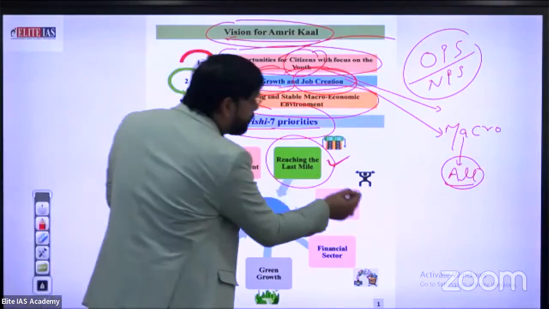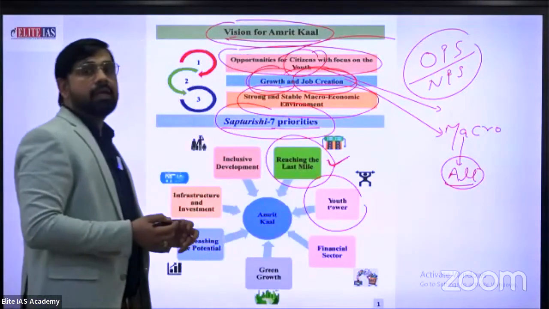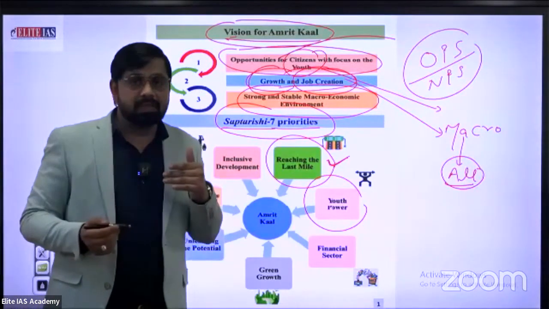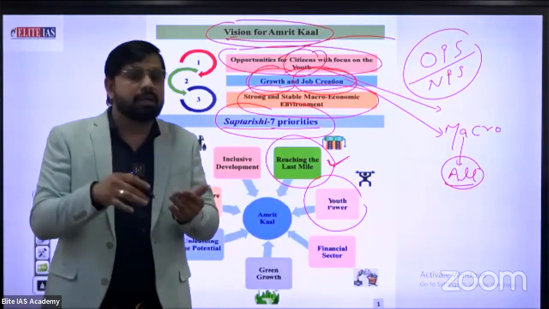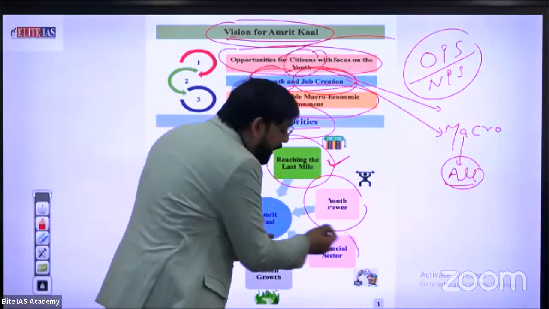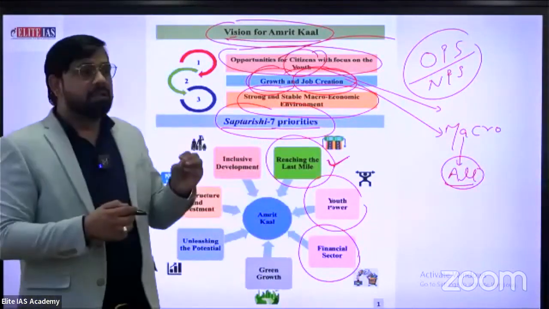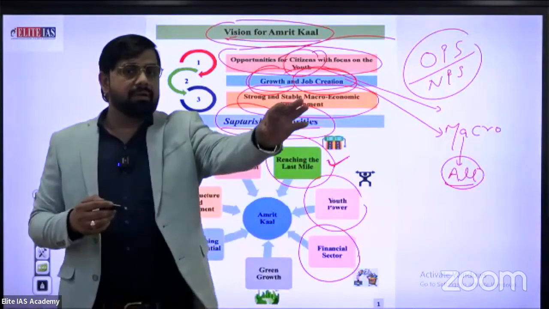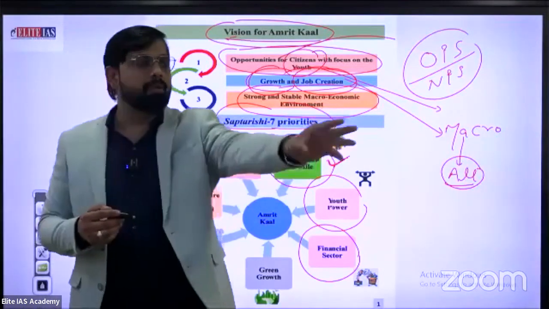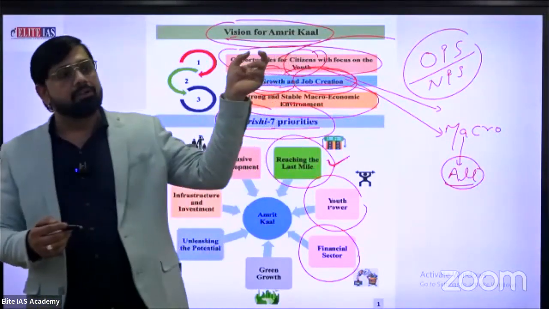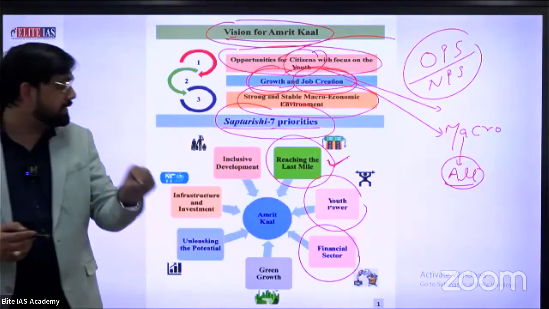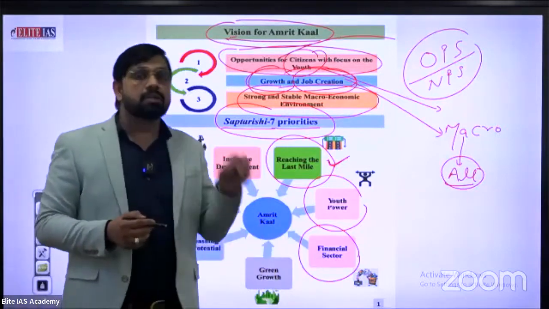Second thing is youth power. Give an excellent atmosphere related to health, social responsibility, and different sectors related to youth. Third one, financial sector. For example, there is a company A which needs some financial assistance. So the government always stands ready to help, through the MSMEs, from direct or indirect schemes, to provide financial assistance, especially for sick industries.